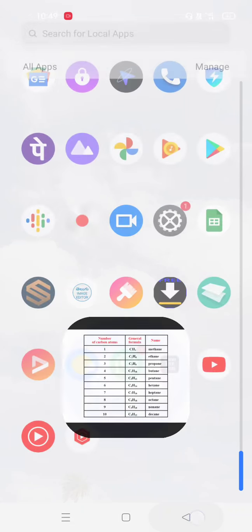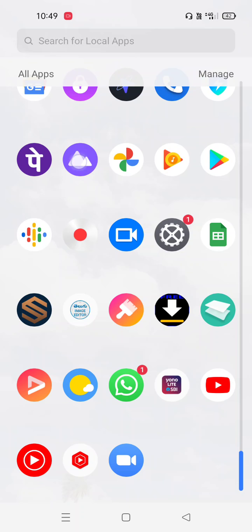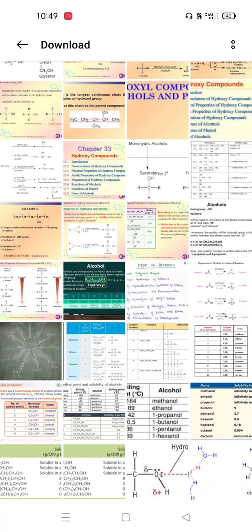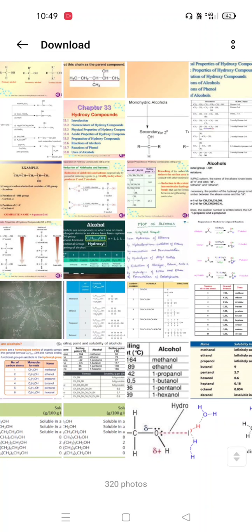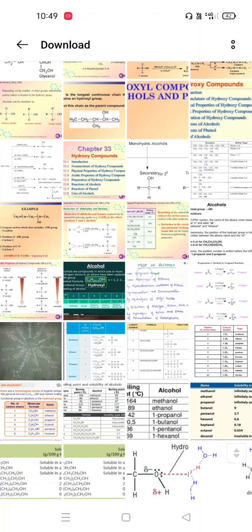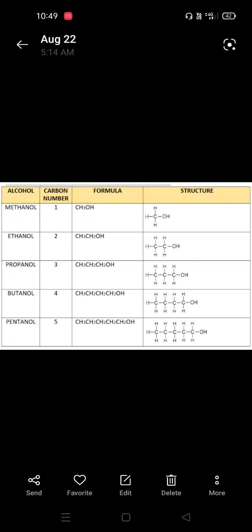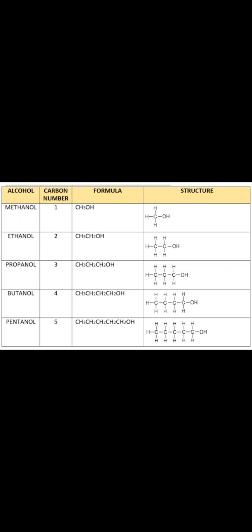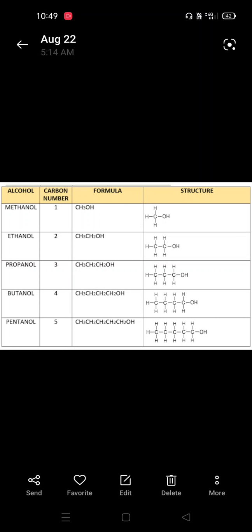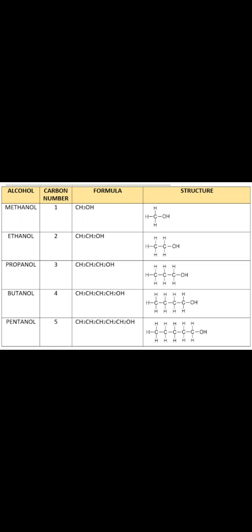So we take methanol, with formula CH3OH, and ethanol, propanol, butanol and pentanol. These are the general structures of the compounds.